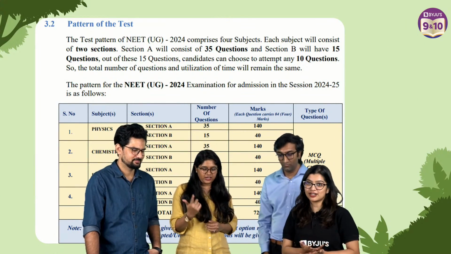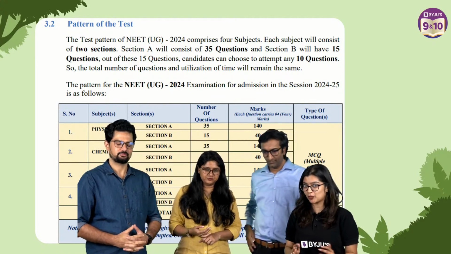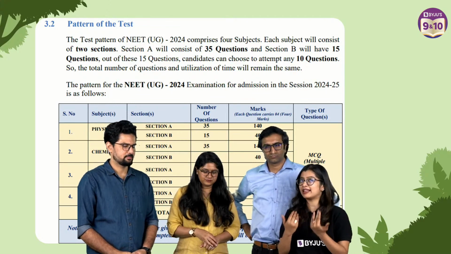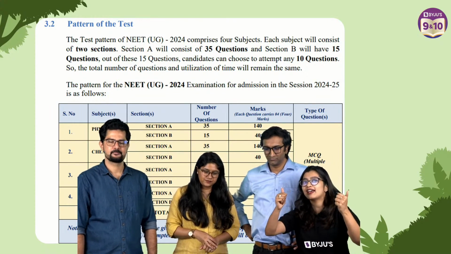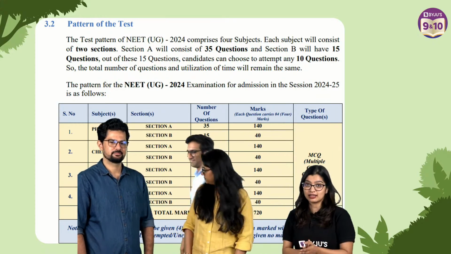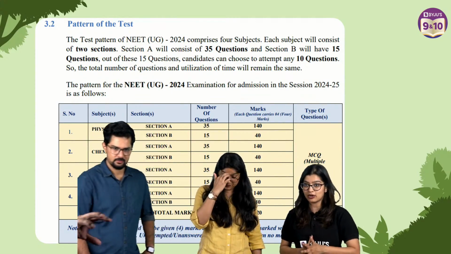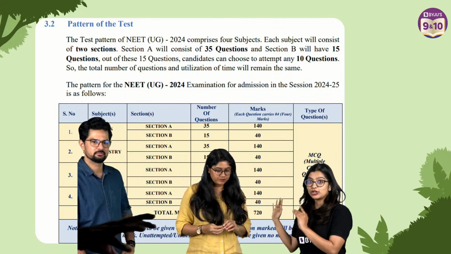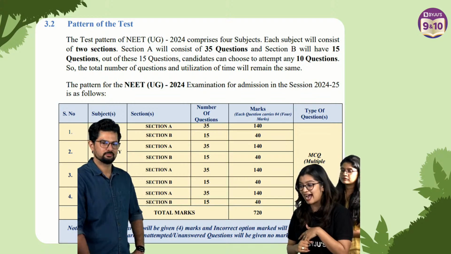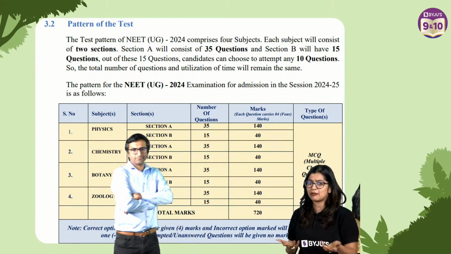So now this right here is a very important thing for all of you to get some perspective on how the exam works, because so far you have been giving 80 marks exams, and if you get 75 plus, you're like, yay, good marks, and we encourage that as well. But one of the important things you need to understand is how many questions you are going to get, what the total marks are, and of course what type of questions, how many sections. That's what you always look for in a sample paper.